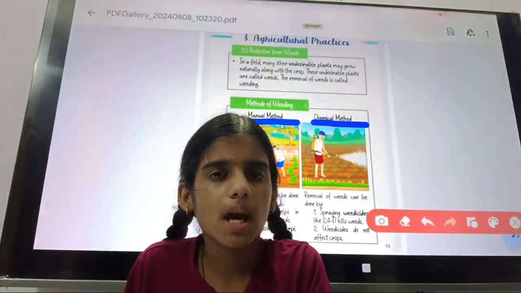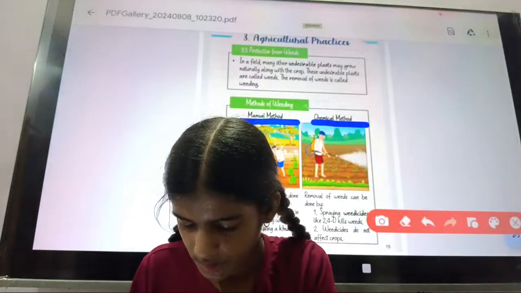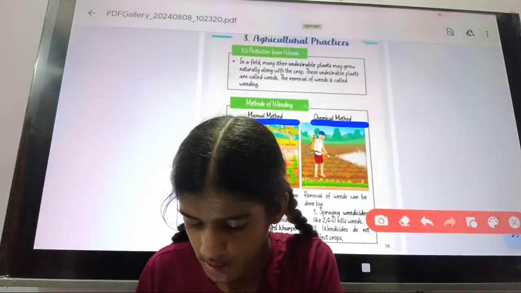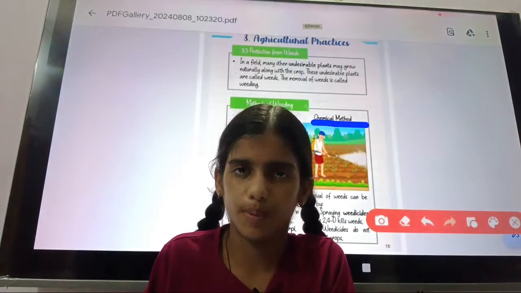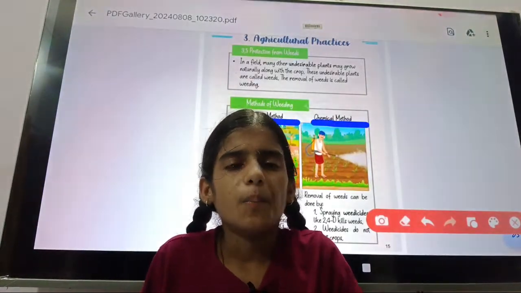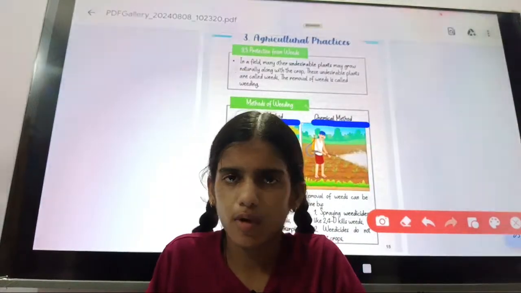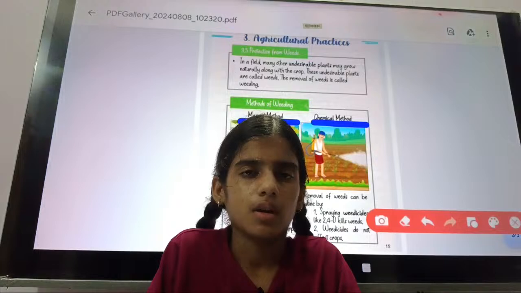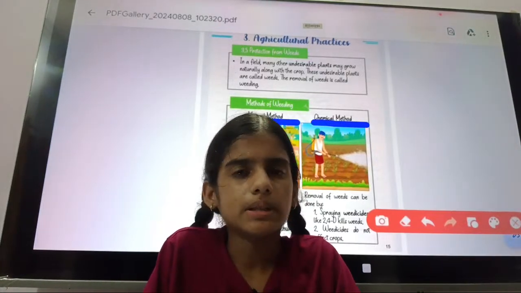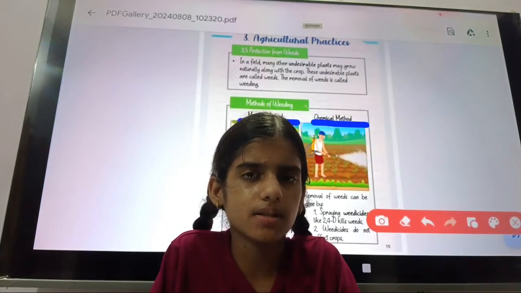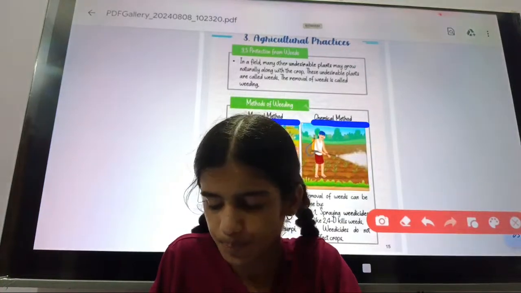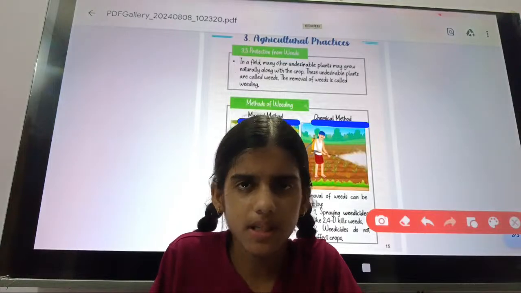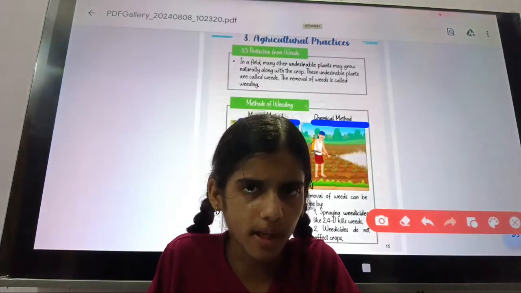Removal of weeds can be done by tilling, which helps in uprooting and killing weeds, and second, manually using a khurpi. First is tools that are used for tilling, ploughing. But second is a tool that is known as khurpi in Hindi. Okay, and the chemical method is by spraying the weedicide, such as 2,4-D, which is a weedicide.